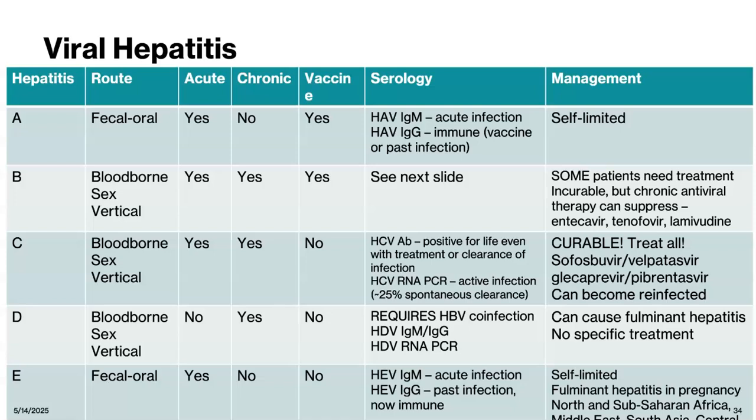Hepatitis B and D co-infection or superinfection both increase the risk for fulminant hepatitis and more rapid progression to cirrhosis or hepatocellular carcinoma. It can be diagnosed using IgG, IgM, or PCR. There is no specific treatment, though treating hepatitis B will reduce replication of hepatitis D.